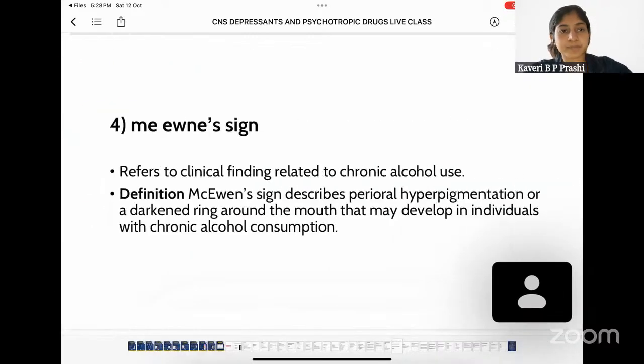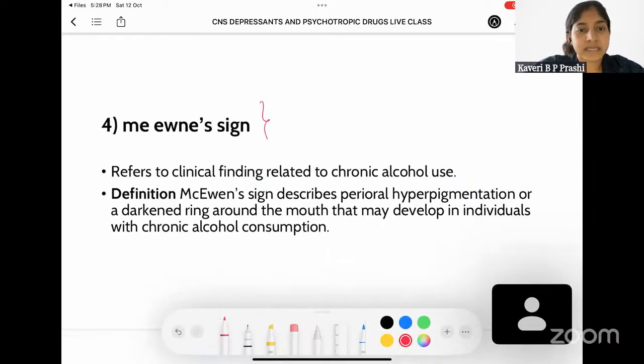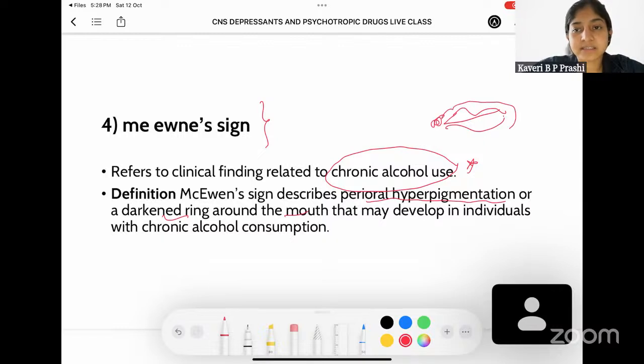treatment pattern. Coming to the next question, it is about the McEwen sign. So what is McEwen sign? It is a sign that is found in those people who are chronically using alcohol. So it is nothing but a perioral hyperpigmentation or a darkened ring around the mouth that may develop in individuals with chronic alcohol use. So if this is the mouth, it is going to be seen here, just around the mouth. It is perioral. It's a ring-like thing. It's a hyperpigmented patch.